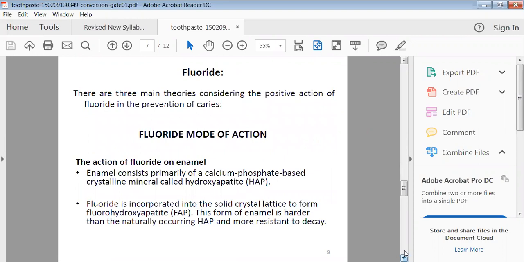Generally, the mode of action of this kind of fluoride is that enamel consists of a calcium phosphate based material, a crystalline mineral called hydroxyapatite, HAP. Fluoride is incorporated into your toothpaste and acts on the enamel in the form of FAP, fluorapatite. This form of enamel is harder than your naturally occurring HAP, and it is resistant to decay.